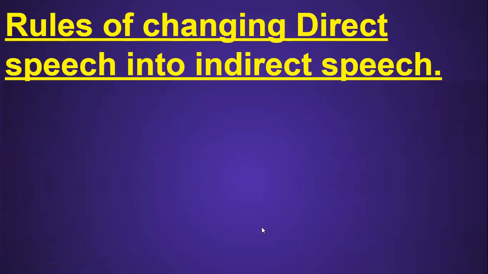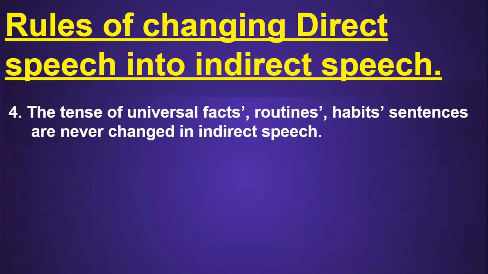Now come to the fourth rule, and the fourth rule says the tense of universal facts, routines, and habits sentences are never changed in indirect sentence. Now, what does this mean? This means that if the direct sentence is a universal fact or is indicating a routine or a habit, then the tense of that sentence will never be changed. How can it be possible? See the example.